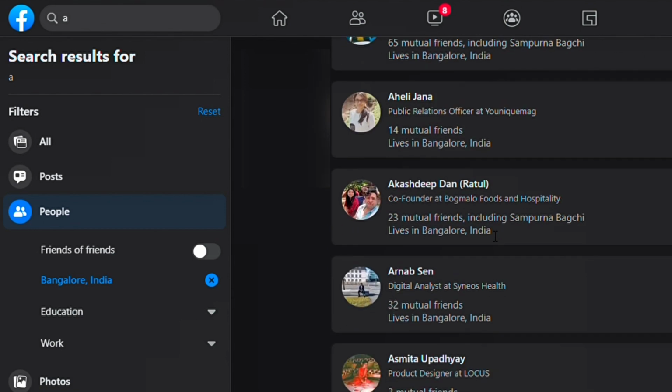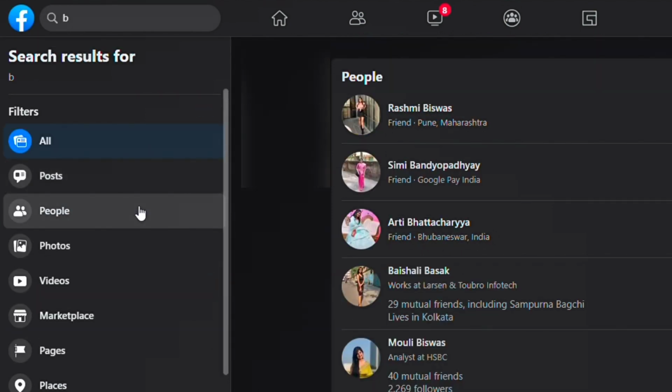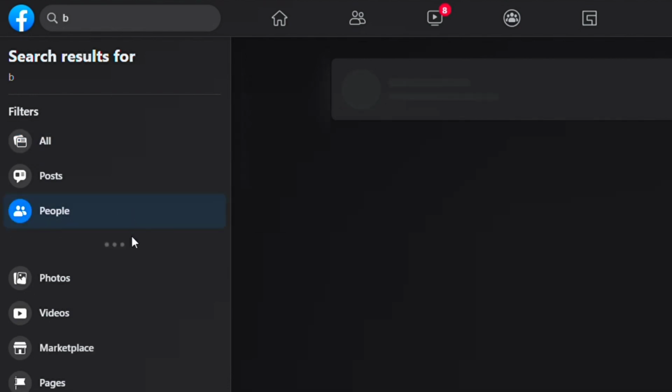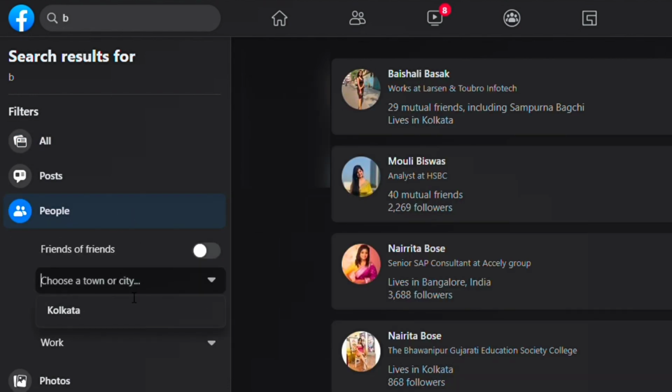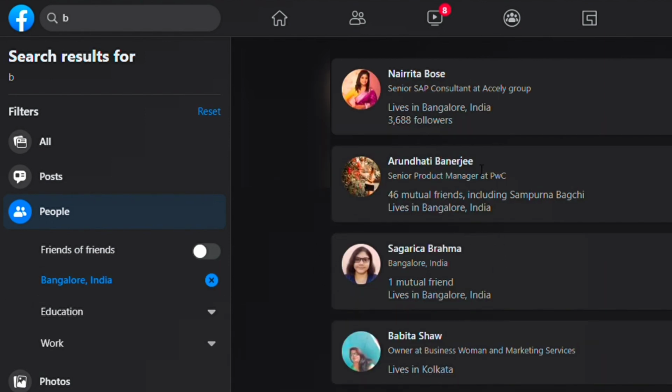And if you are not finding the person you know in your locality, or if you want to search more people, then you can obviously give another letter here and do the same thing. Go to people, give the city, and get the people whose name or title has that letter in it.